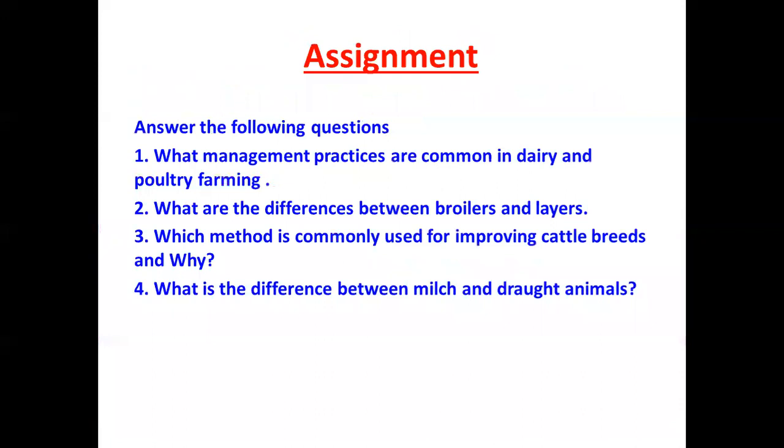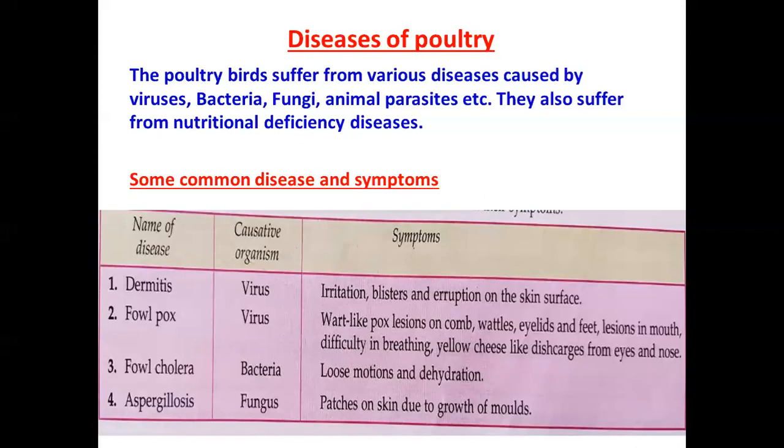So we are done with the two topics. We covered two topics today. The first one is cattle farming, and the second is poultry farming. The remaining two topics we will complete in the next class.